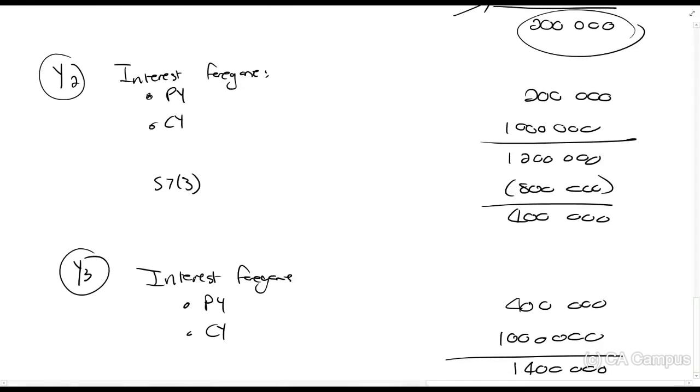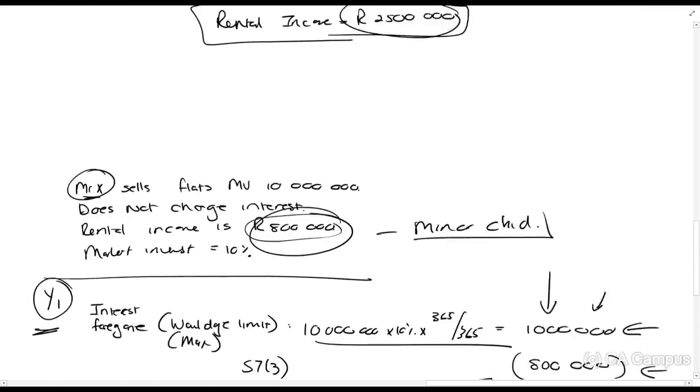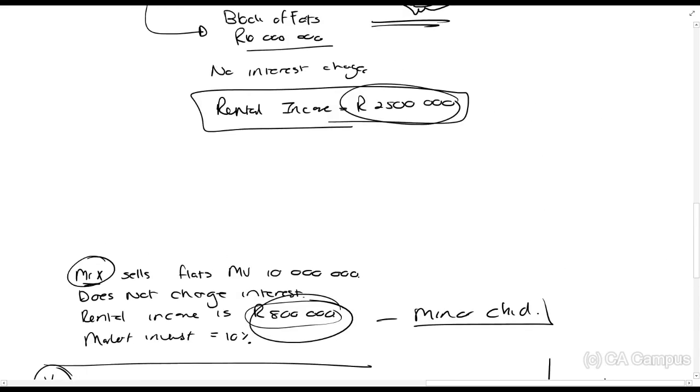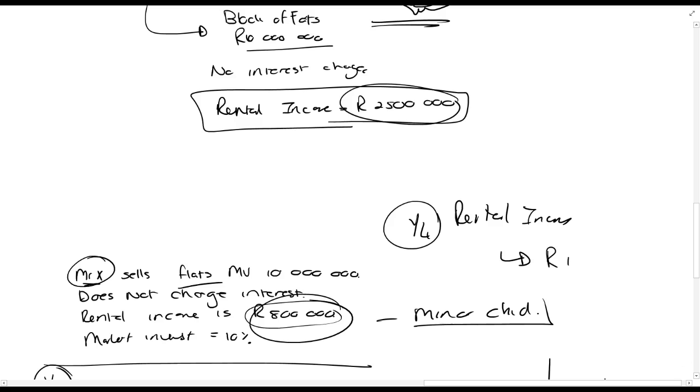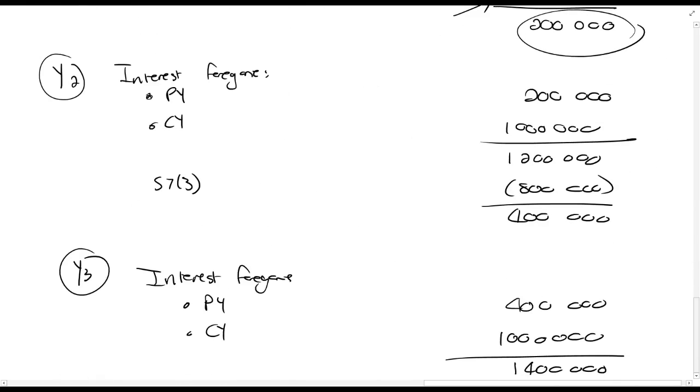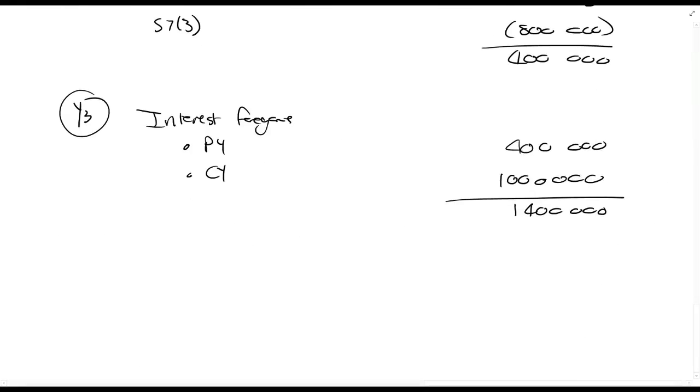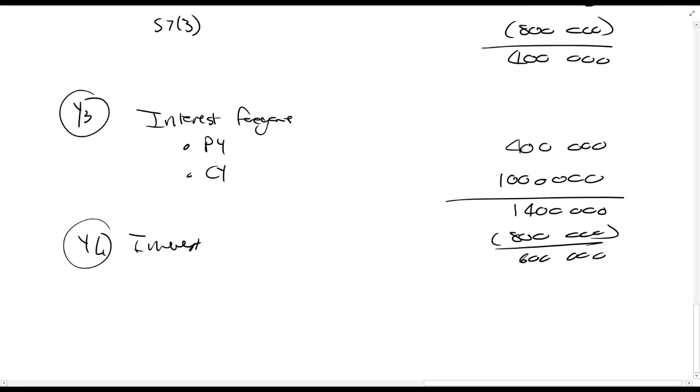So that might mean that all of a sudden, let's say in year 4, the rental income, he starts renting out this block of flats. He maybe did some renovations, the trust did some renovations, and the rental income is now all of a sudden 1.5 million rands instead of just 800,000 rands. So in year 4, we have again the interest. Well, we would have had that 800,000 in the previous year, 600,000. So I'm just trying to illustrate to you.